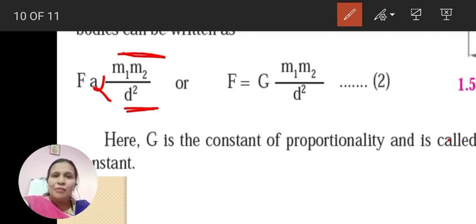So the universal law of gravitation states that the gravitational force is directly proportional to the product of the masses and inversely proportional to the square of the distance between the two objects.